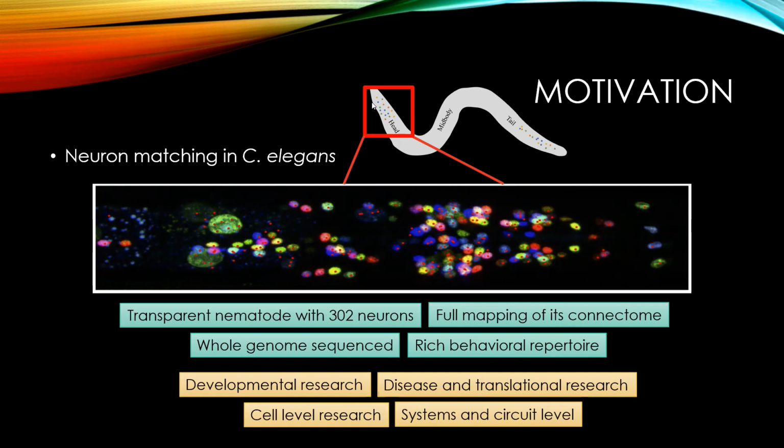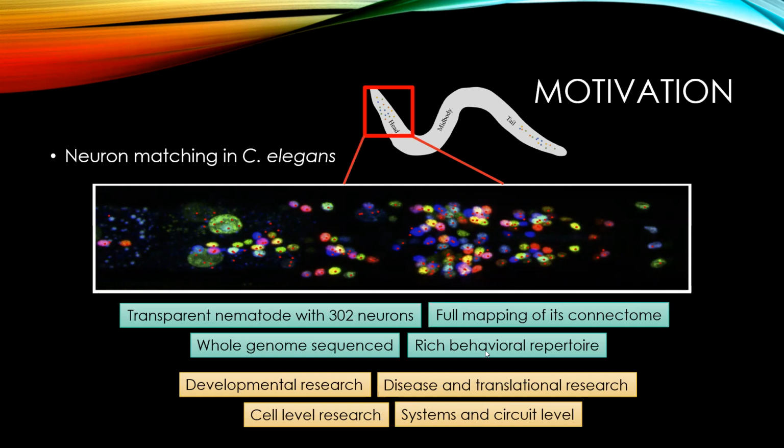C. elegans is a transparent worm with 302 neurons in its nervous system. Its whole connectome is known, so the connectivity between the neurons inside the nervous system, and its whole genome is sequenced. Moreover, it also possesses a rich behavioral repertoire, and these are the reasons that people in neuroscience are really interested in studying this animal for various reasons, including but not limited to developmental research, as well as disease and translational research, and also cell level and systems and circuit level research, trying to understand how the activity of the neurons inside the C. elegans gives rise to its behavior.